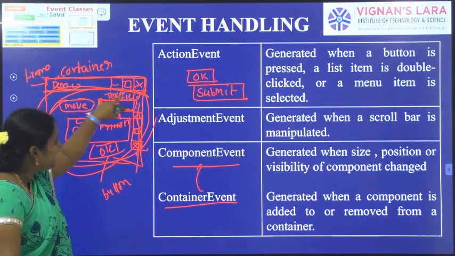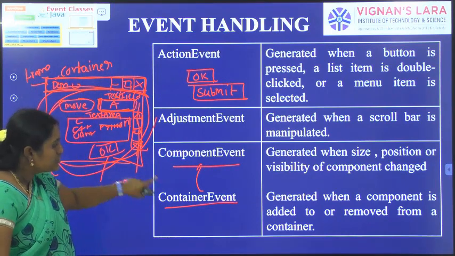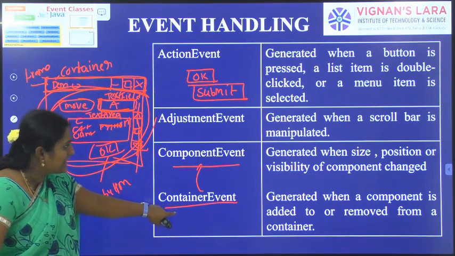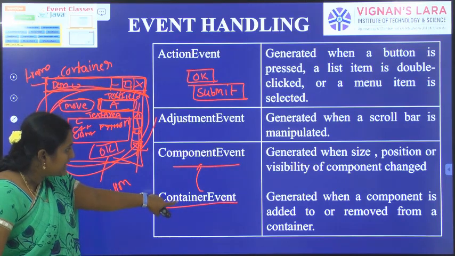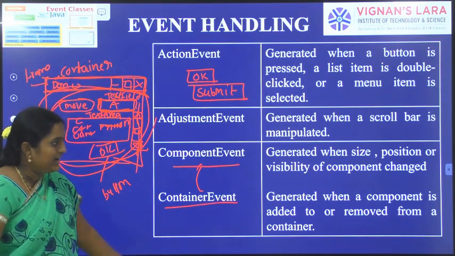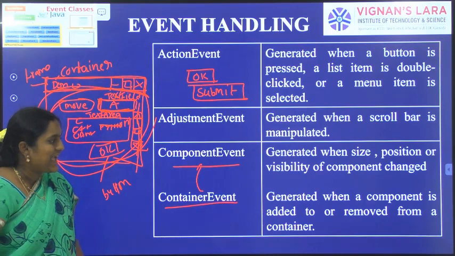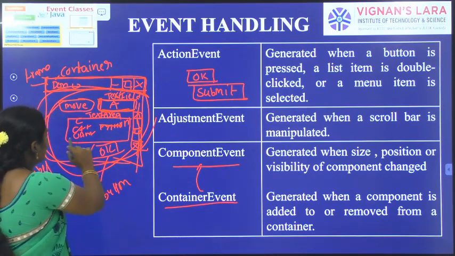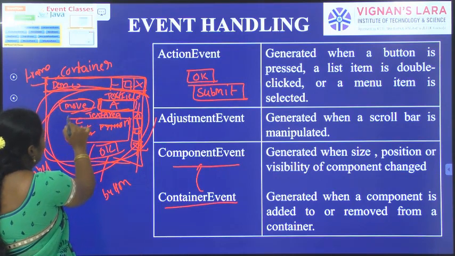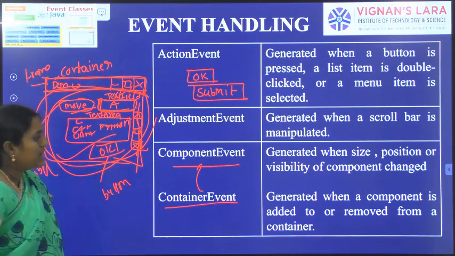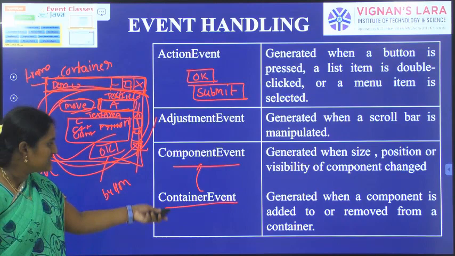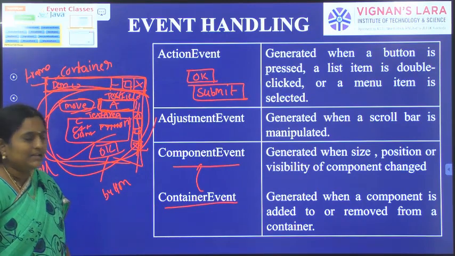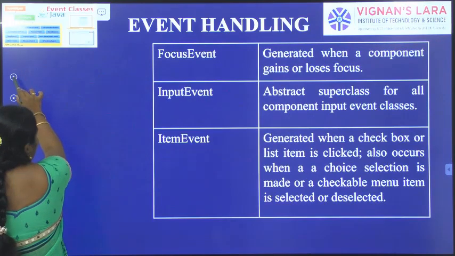Next one, container event is a subclass of component event. It is generated when a component is added to or removed from the container. So simply we can add a component in the container and remove a component from the container. Which event could be generated? Container event here.